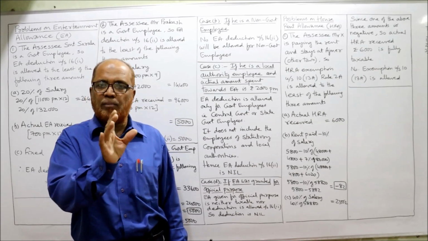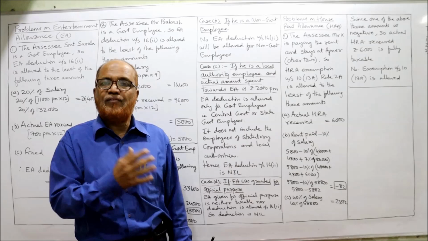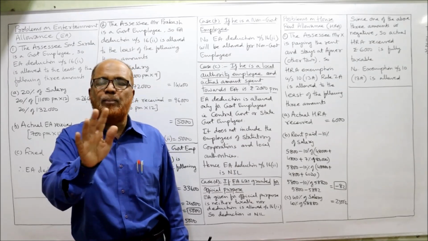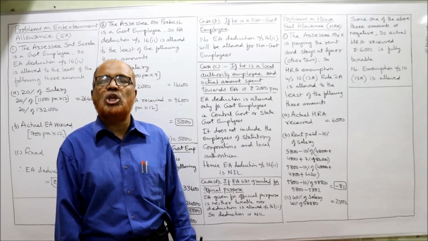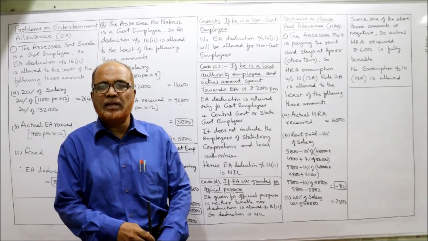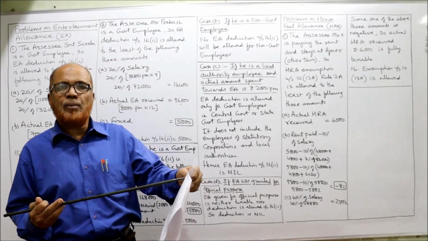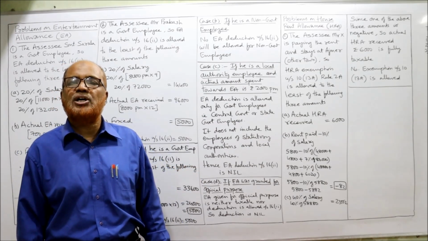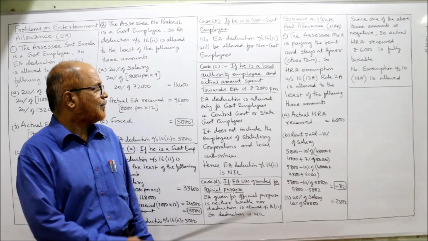For statutory corporations and local authority employees, the EA deduction is not allowed. So in case C, he is a local authority employee, so EA deduction is not allowed.